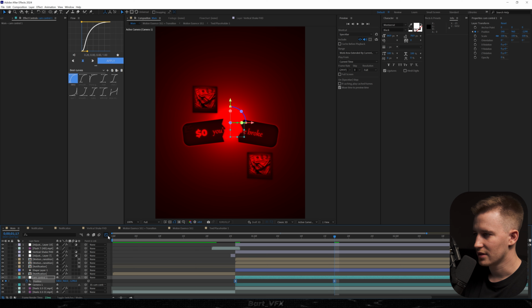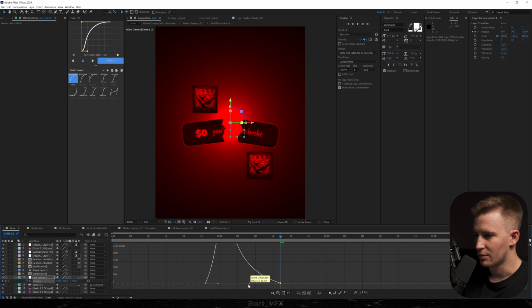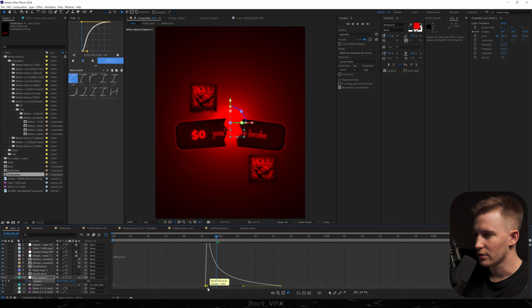Now I'm gonna easy ease the keyframes, go to the graph editor, and we're gonna create a peak on the left. Okay, maybe even sharper. So we got literally a slingshot.